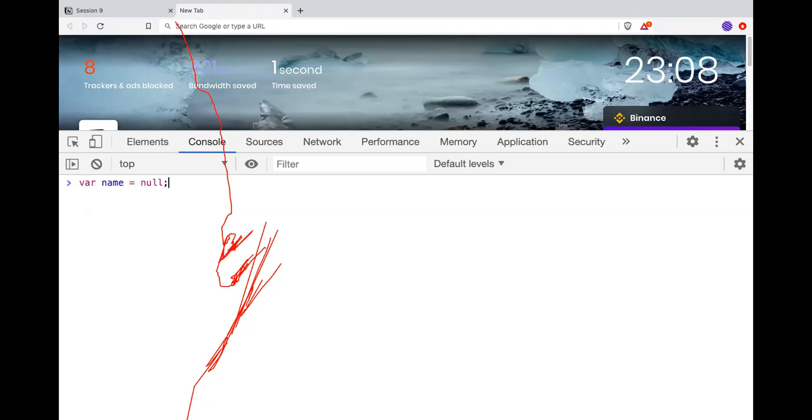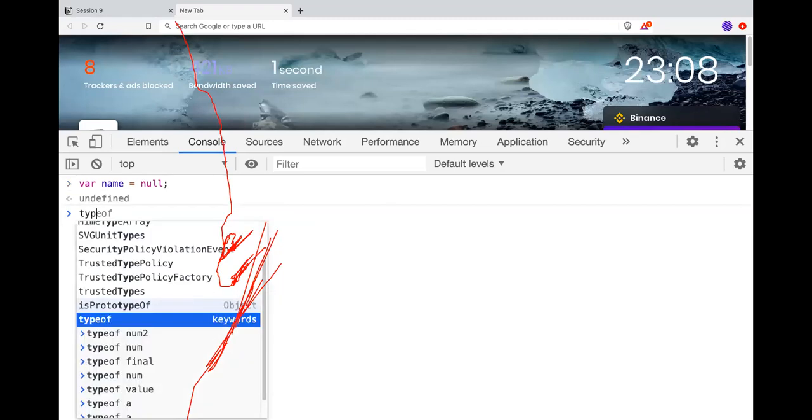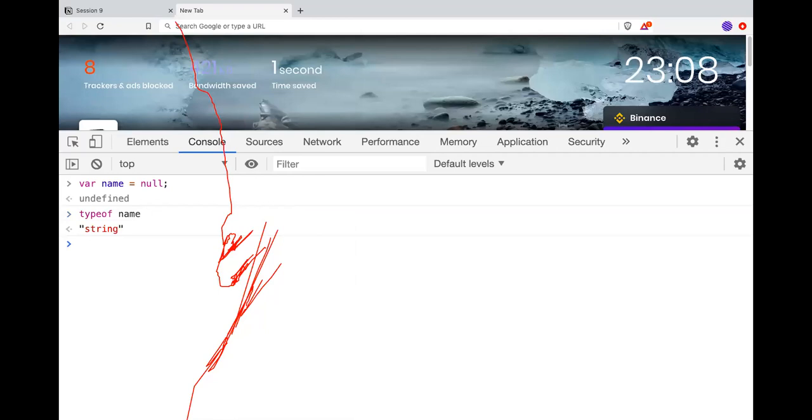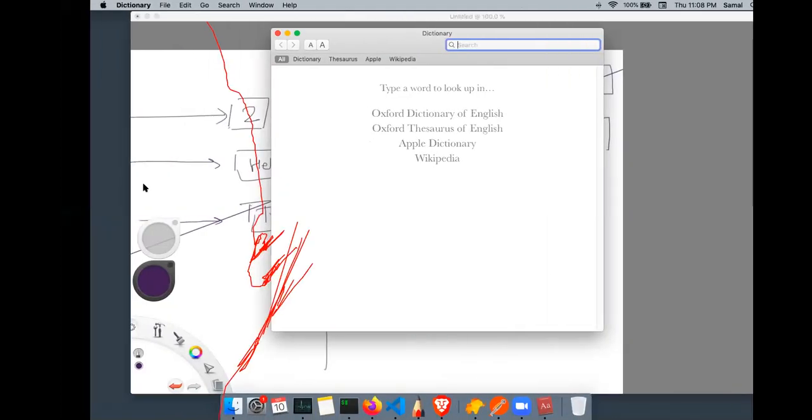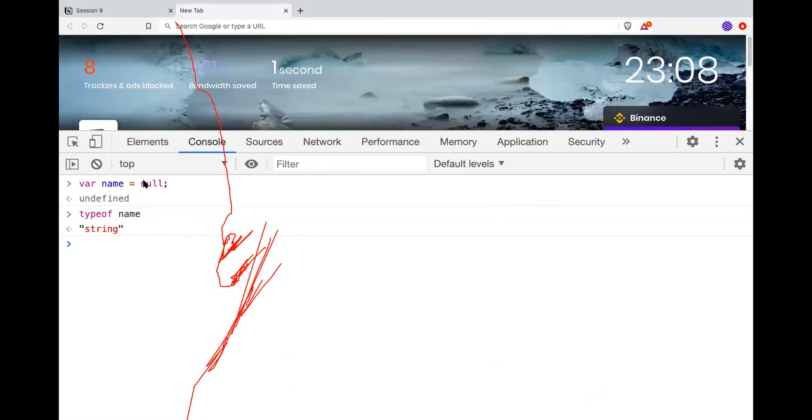Okay, wait. Something has gone off. Why has it taken a string? It shouldn't take a string, right? If I do typeof, it should be of type object. I think I have to change it, I have used name earlier. Let's say typeof name2. Somehow this browser console works very differently from the actual node console. So null is an object type. Because somewhere name was already defined, it was considering that a string. So name2 is the right one.